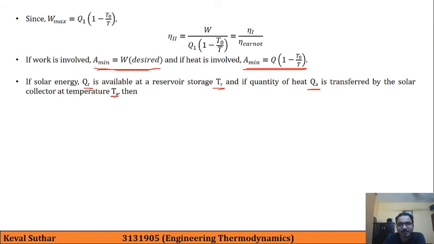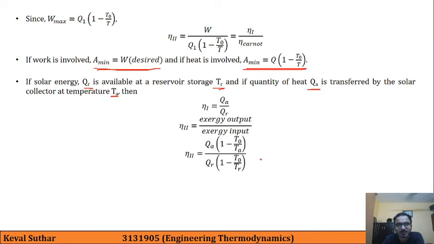So this is the transferred quantity and this is at temperature TA. So we can write first law efficiency as QA, which is being transferred, divided by QR, that was available. Second law efficiency is given by exergy output divided by exergy input. So we can write it in this way, and this bracket is the first law efficiency.